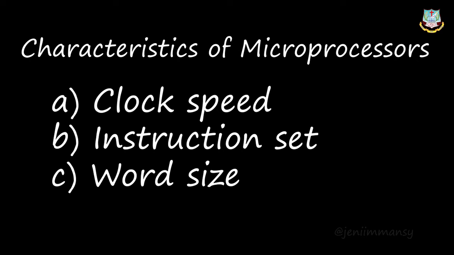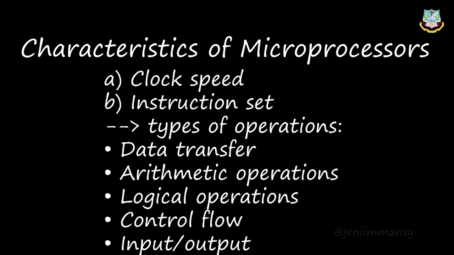Okay, so this instruction set carries some types of operations. Those operations are data transfer, arithmetic operations, logical operations, control flow, and input or output. You will learn about this in detail. I'll just explain the words now. Data transfer. Here the data, the input data or the output data, is transferred from one place to another place, right? When you are giving the input data, from you the input is sent into the computer, or sent into the memory unit in the microprocessor. So this is a data transfer done there, right?